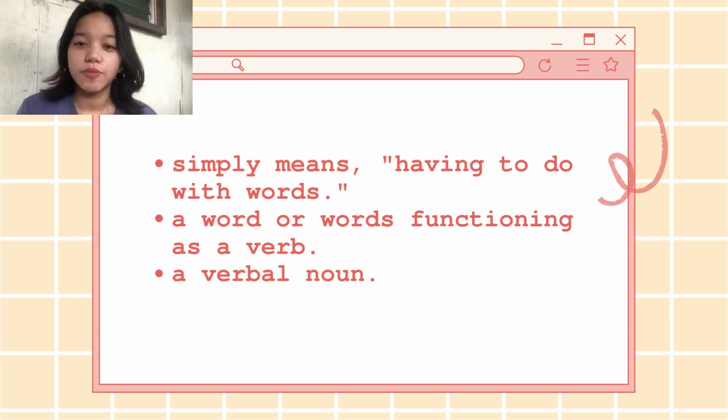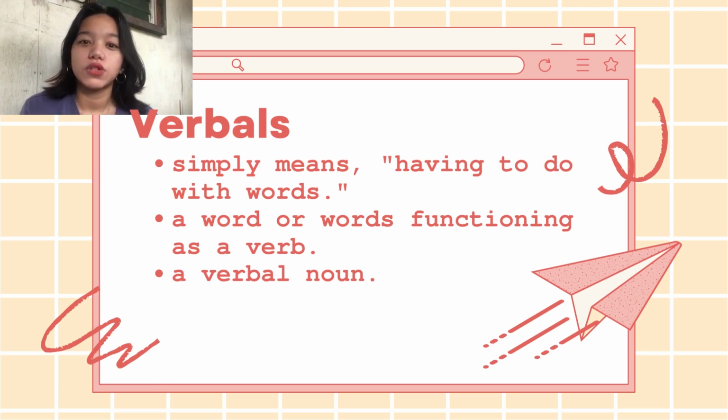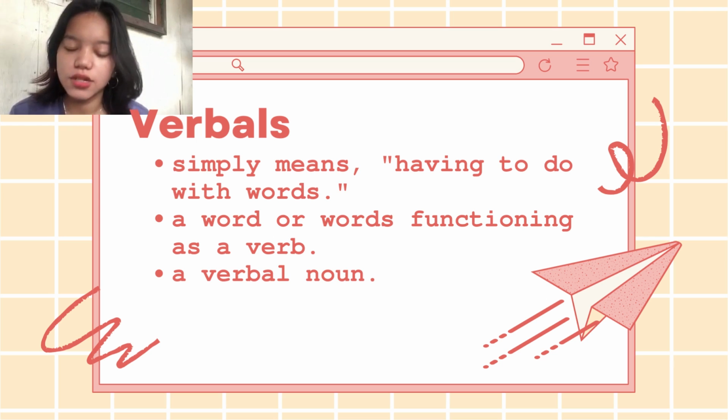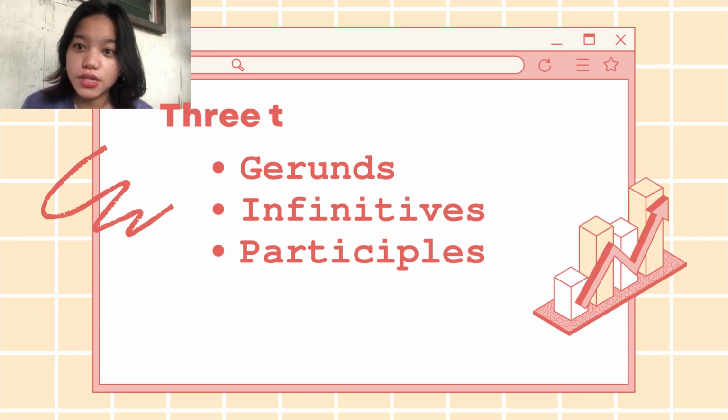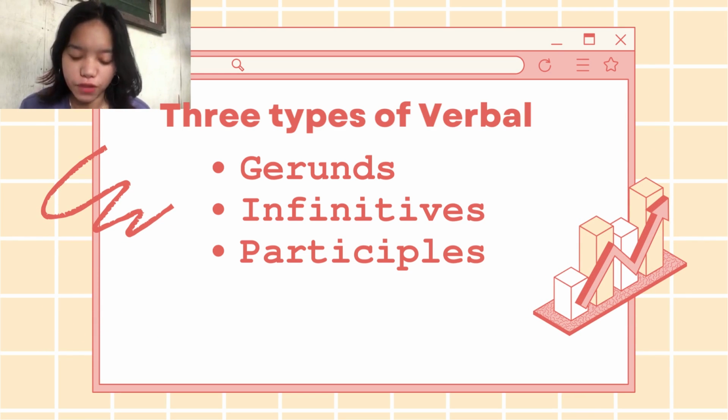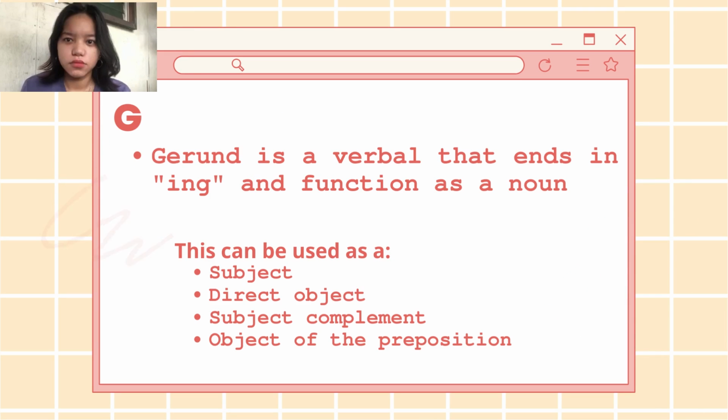We are Group 12, and today we are going to tackle our given topic, entitled verbals. First and foremost, we should know what a verbal is. Verbal simply means having to do with words. The second meaning is a word or words functioning as a verb. And the third is a verbal noun. So there are three types of verbals: the first is gerunds, the second is infinitives, and the third is participles.